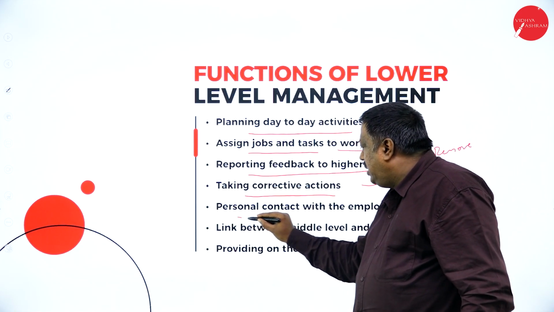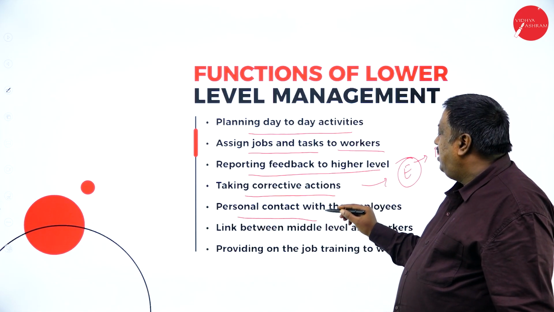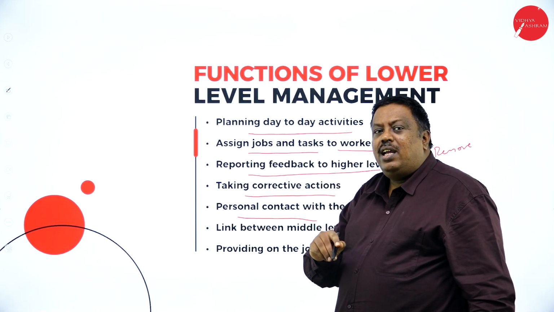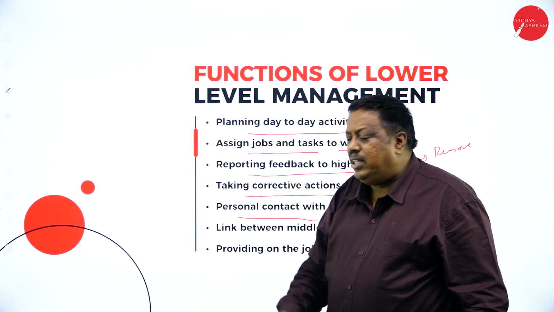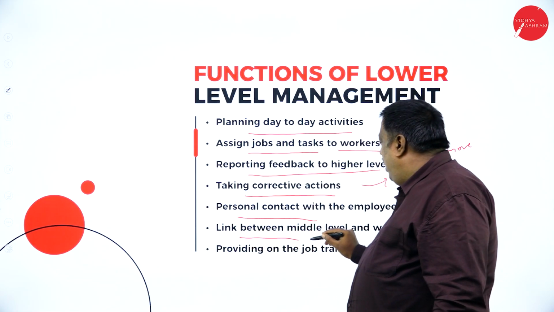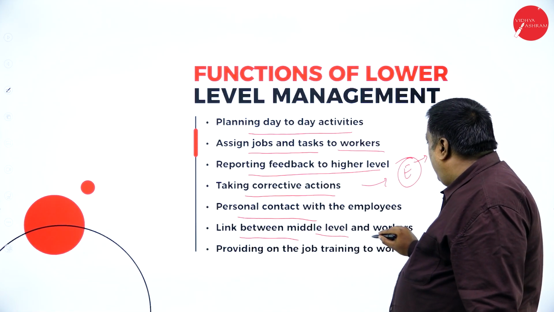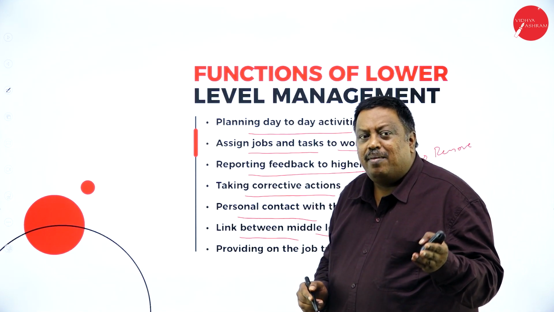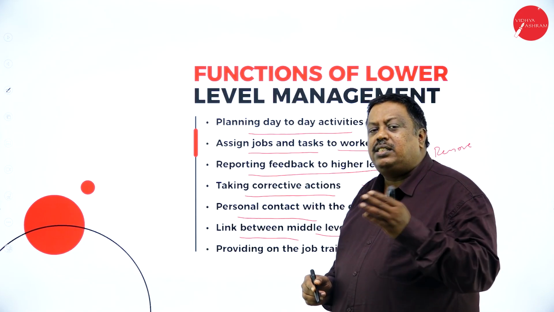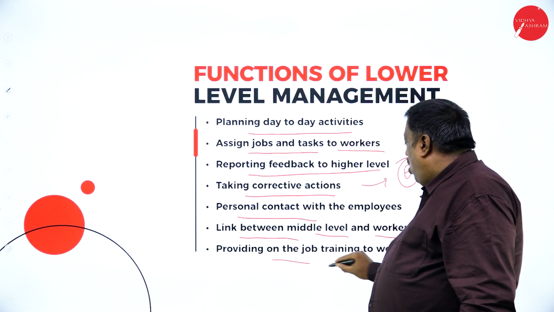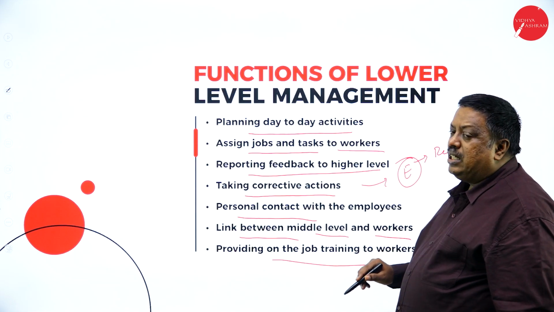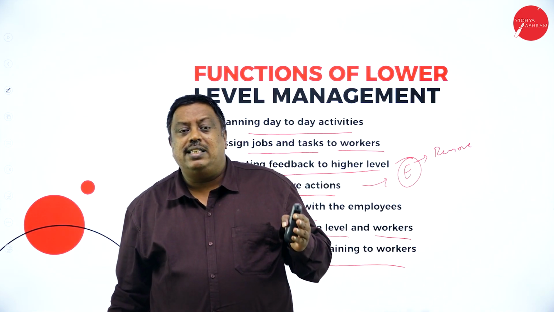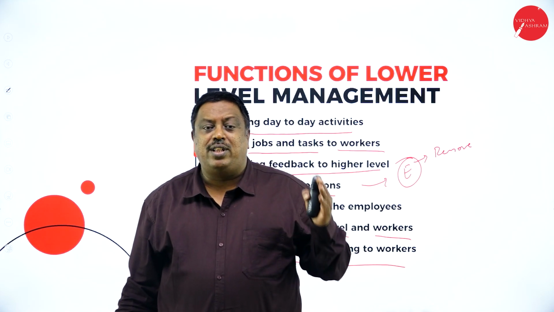Next will be personal contact with the employees. All the supervisors will have a direct relationship with all the subordinates. Link between middle level and workers: the supervisor is the link between the middle level management and the subordinates. Providing on-the-job training to the workers: whenever and wherever it is required, they say this type of training is required for the subordinates.